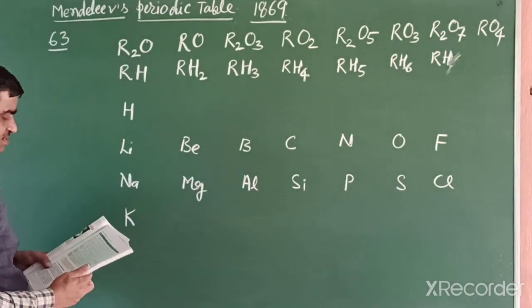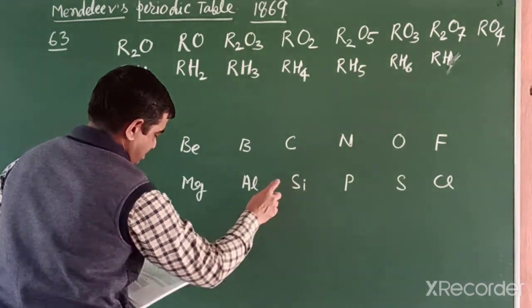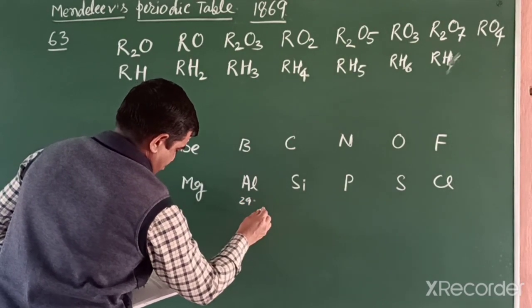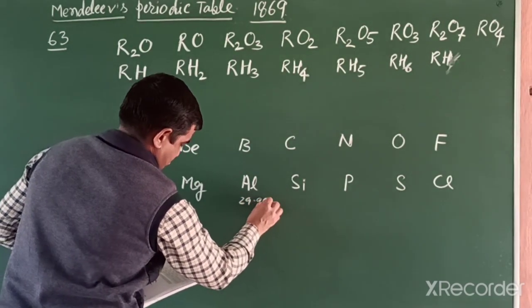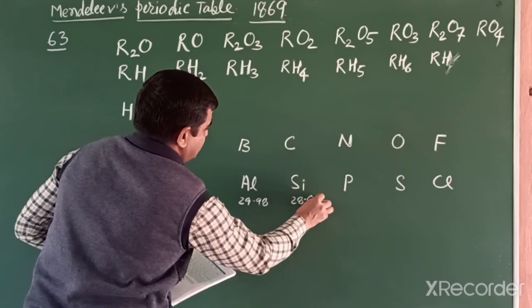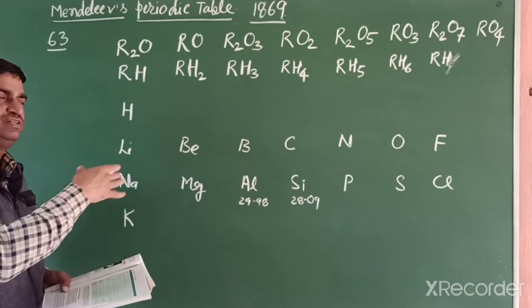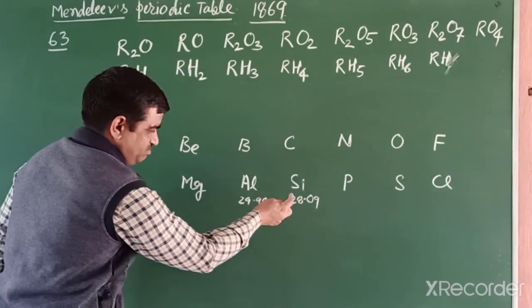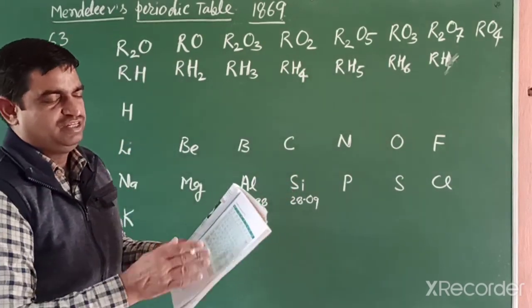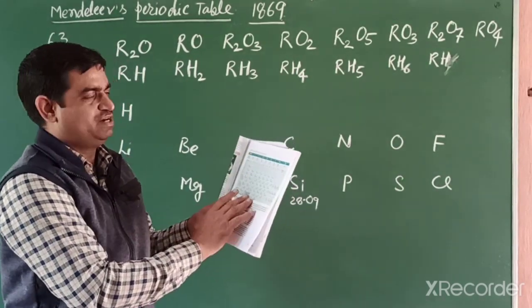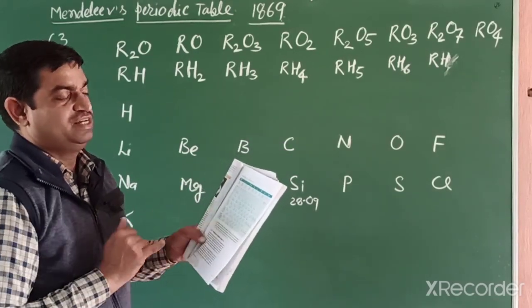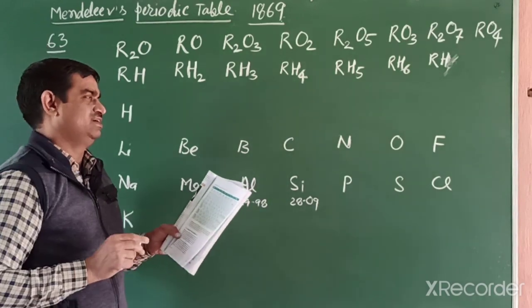He placed aluminium before silicon, because the aluminium mass is written as 29.98, but the silicon mass is 28.09. Meaning when he arranged in increasing order of mass, he would place silicon first, then aluminium, but he did not. In a similar way, students, when you observe the Mendeleev periodic table in your NCERT book, there are certain elements like cobalt and nickel.